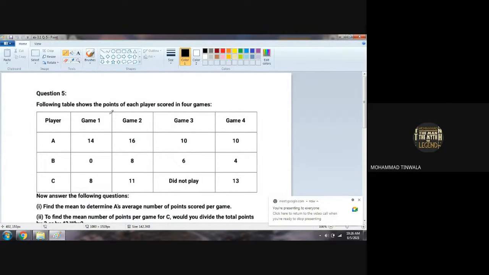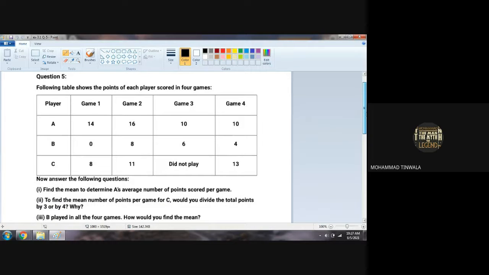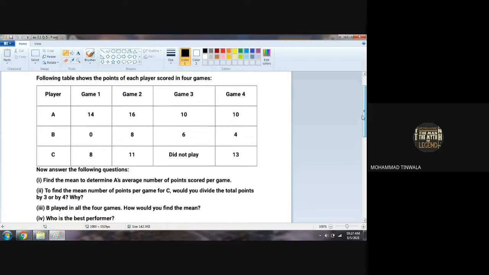The following table shows the points each player scored in 4 games: 1, 2, 3, and 4. There are 4 games. Player A: game 1, 14; game 2, 16; game 3, 10; and game 4, 10.